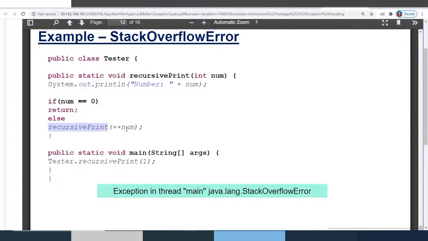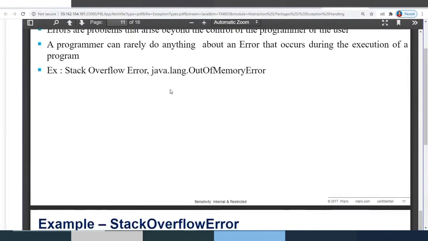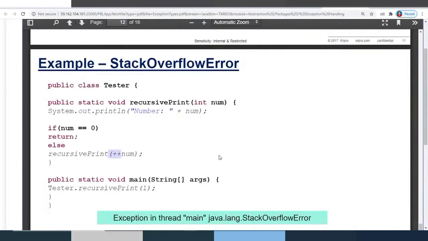Otherwise, you keep incrementing the number and calling the function, and these function calls use the stack. If you run this application in your IDE and wait for some time, the program gets halted by displaying this exception: java.lang.StackOverflowError. So these are examples of errors: StackOverflowError or OutOfMemoryError when the heap memory is full.